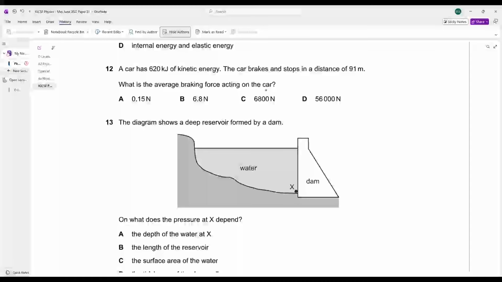Let's further move ahead. A car has a kinetic energy of 620 kilojoules. The car brakes and stops in a distance of 91 meters. What is the average braking force? You have to calculate the average braking force. How will we do that?